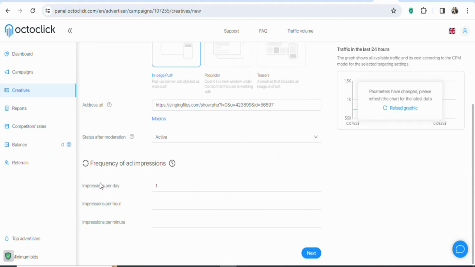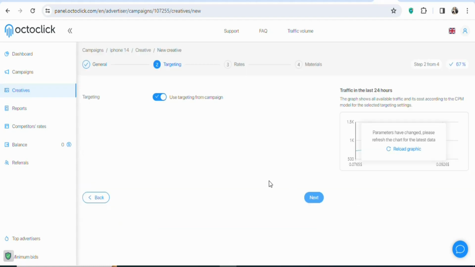Once that is done, you can see you can limit the impression per day, impression per hour, impression per minute. If you want to set your limit, you can do that, but in this case I'm not going to do that. So click on next. Once you click on next, you are going to see a page like this. You can see use targeting from campaign. Yes, we are going to use the targeting from the campaign that we created, so just leave it like this. Once that is done, click on next.